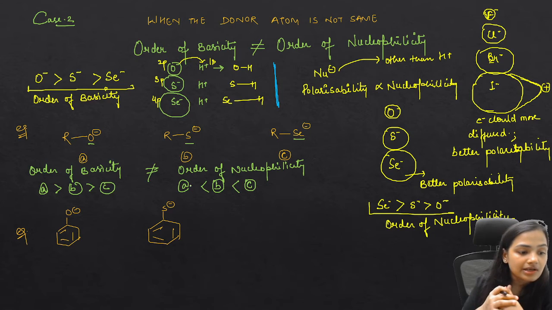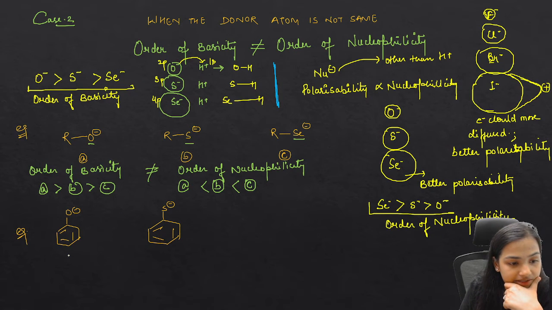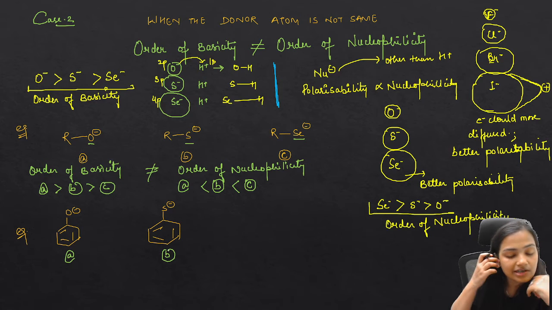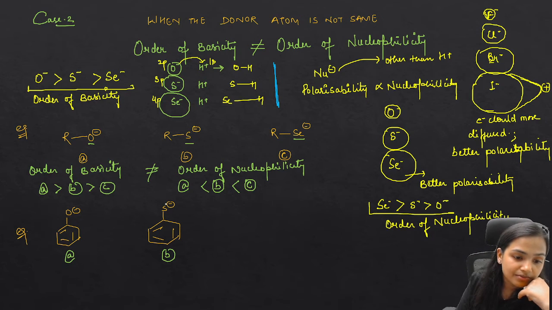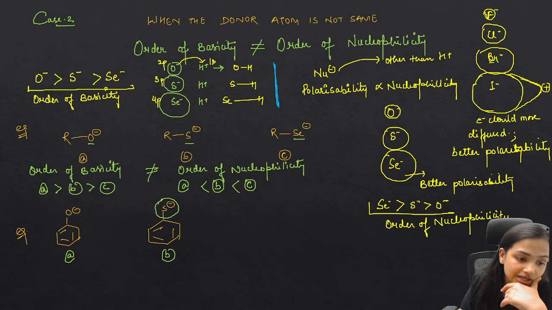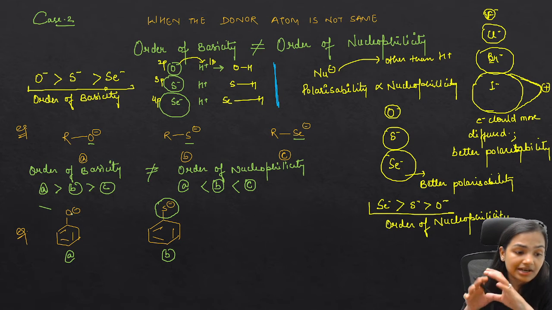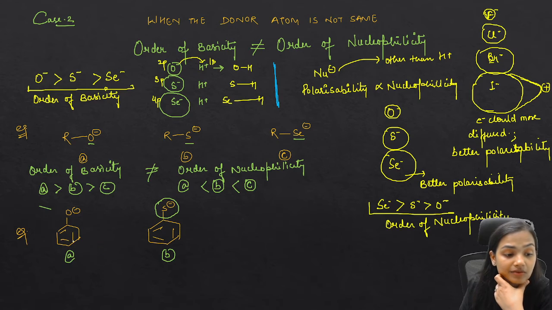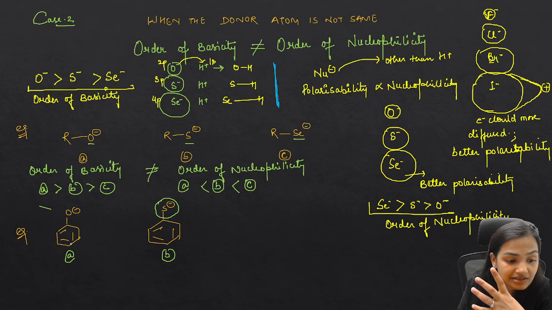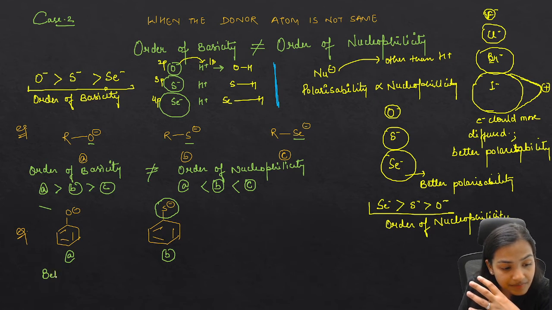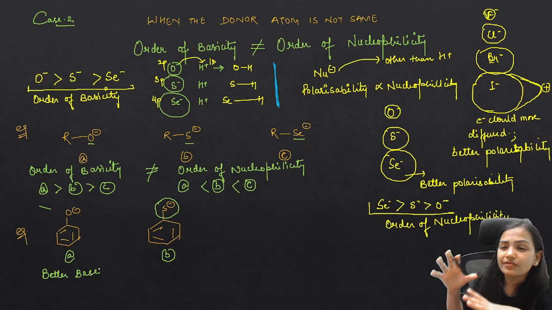Okay, now if we have another example like this, what comparison can we make? Of course, both are resonance stabilized, but because sulfur is a large atom, here the electron cloud is loosely held. Over the oxygen, which is an electronegative atom, the negative charge will be strongly stabilized, and hence we can say that this is a better base. This is a better base because ultimately it is going to form a strong bond with the hydrogen.